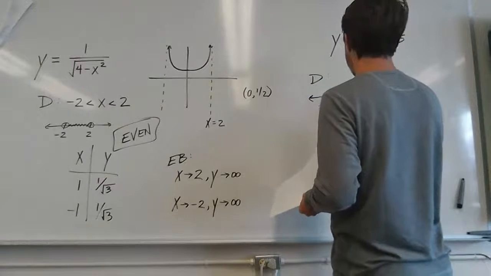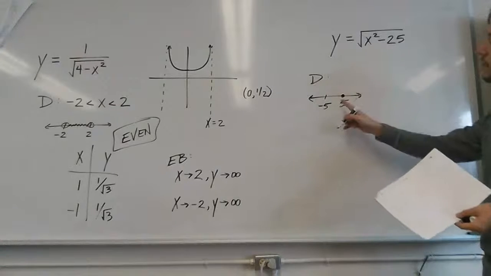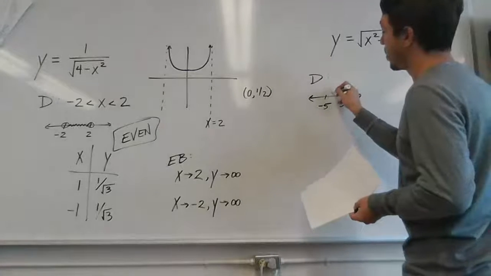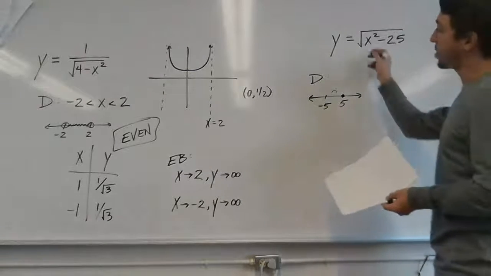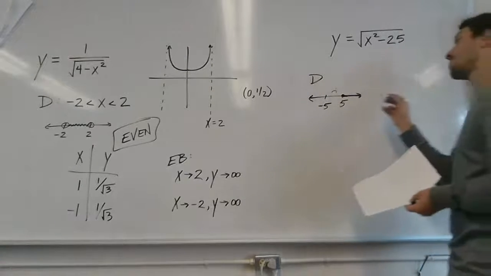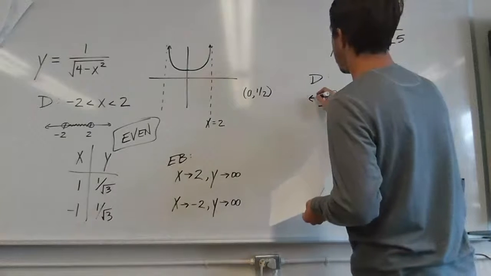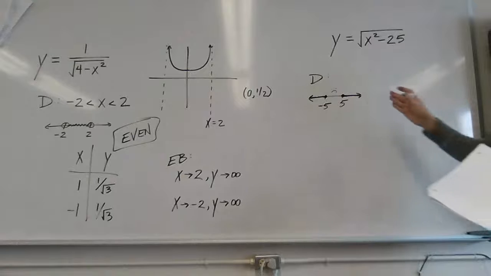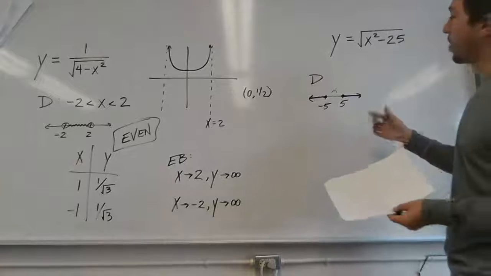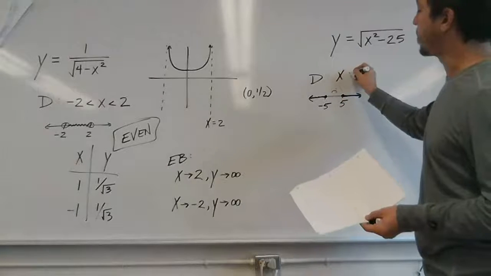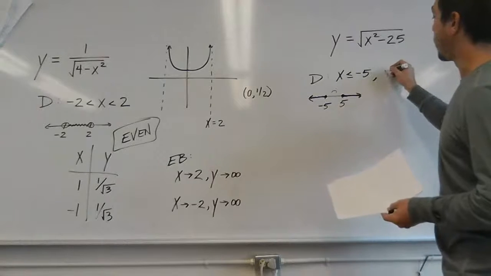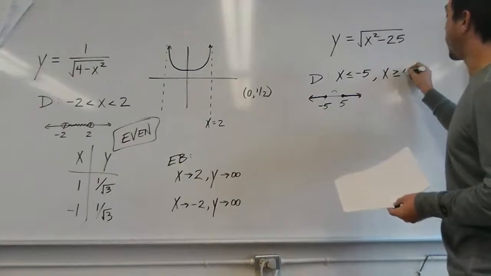You can't have the square root of a negative. If x was, say, 4, then I'd have a negative, so this inside area is no good. But if x is bigger than 5, then the thing under the radical is positive. Same thing on the left. So the domain is basically numbers 5 and to the right and -5 and to the left. The way you write that would be x values that are less than or equal to -5 and x values that are greater than or equal to 5.